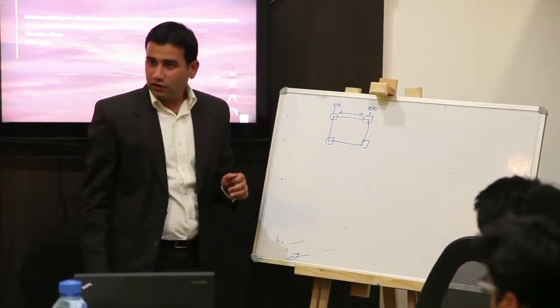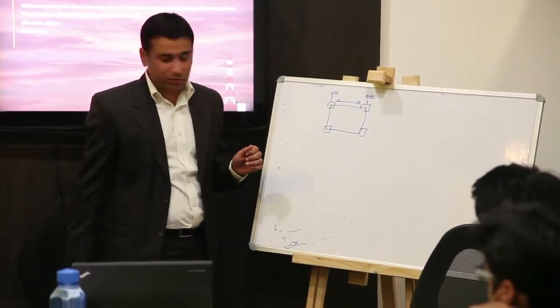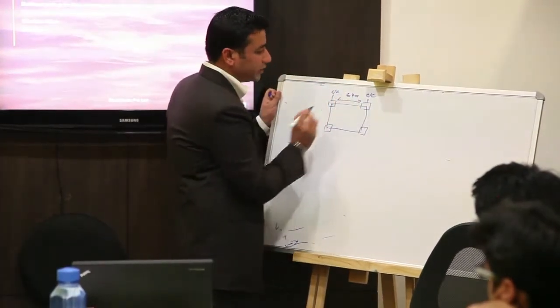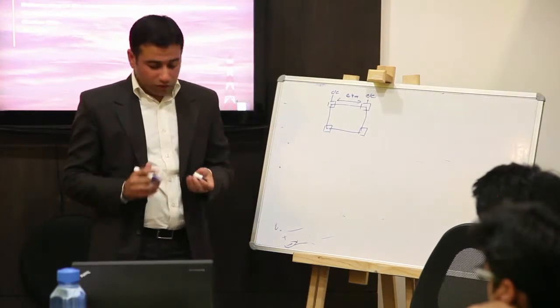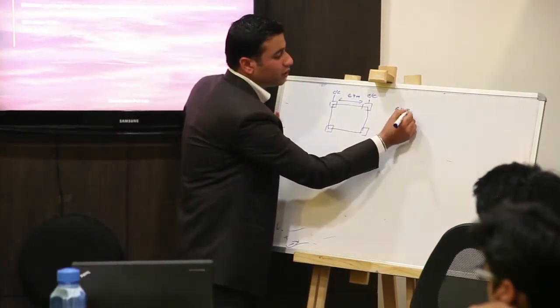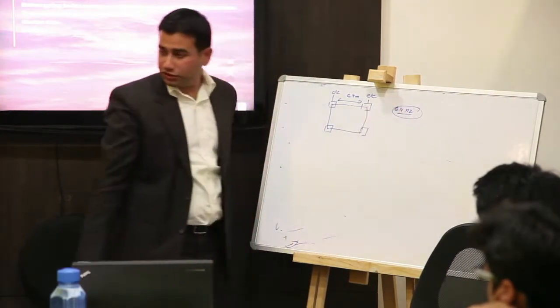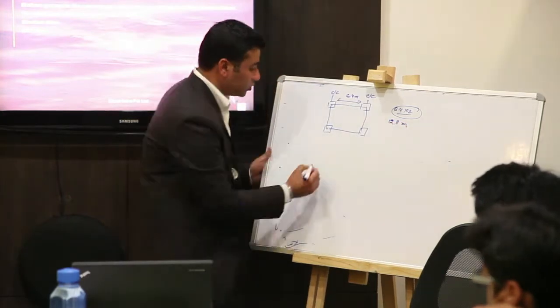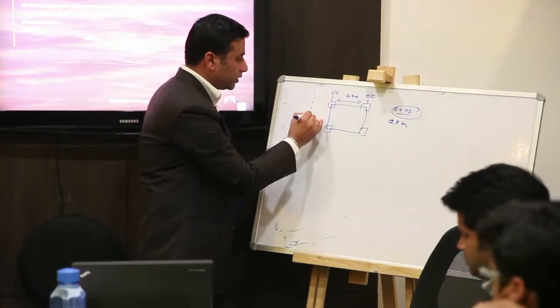For the survey purpose, suppose it is 6.4 meter leg to leg distance, just multiply this 6.4 by 2 for the excavation. This is something like 12.8 meter. So the excavation portion should be